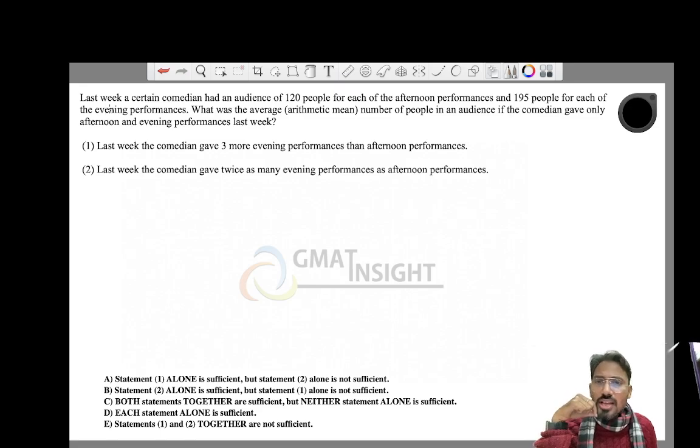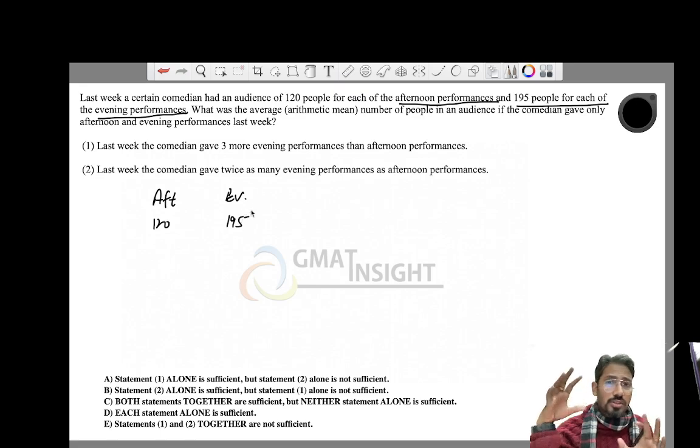The question says, last week a certain comedian had an audience of 120 people for each of the afternoon performances and 195 people for each of the evening performances. So we have two types of performances, afternoon performances and evening performances: 120 people on average in the first and 195 people for the evening performances, right? Remember, it's always a good idea in arithmetic to take note of all the information because you really don't want to read the question once again. It takes a lot of your time.